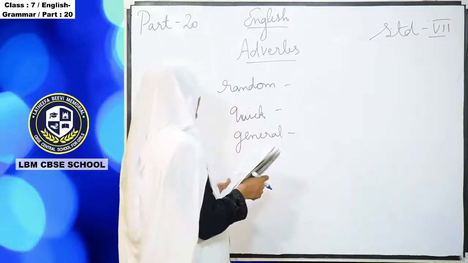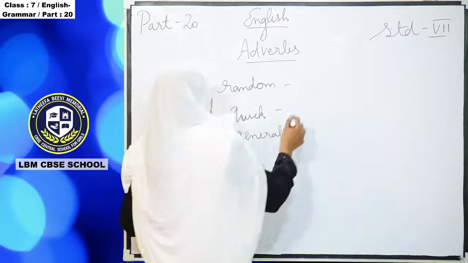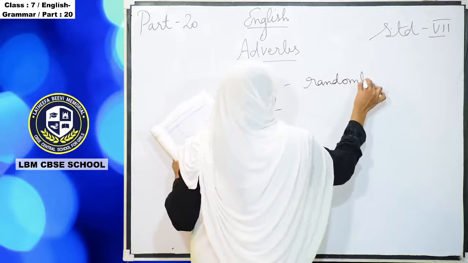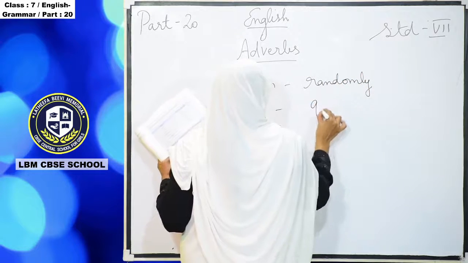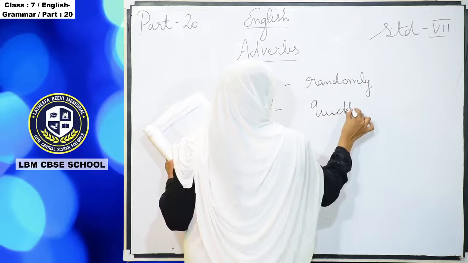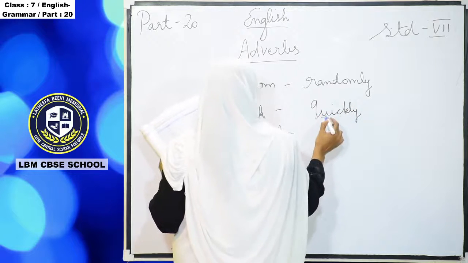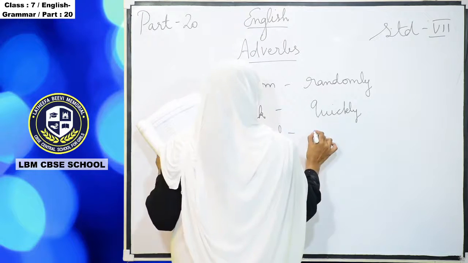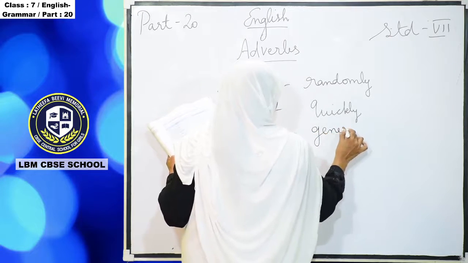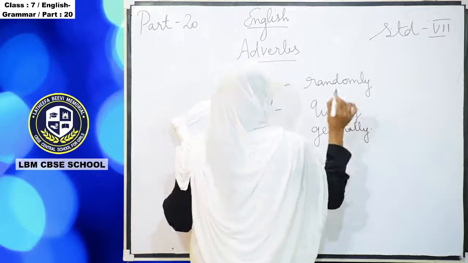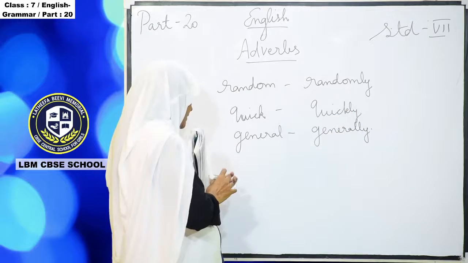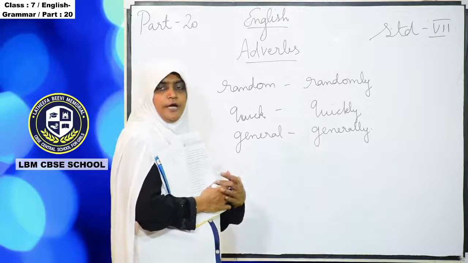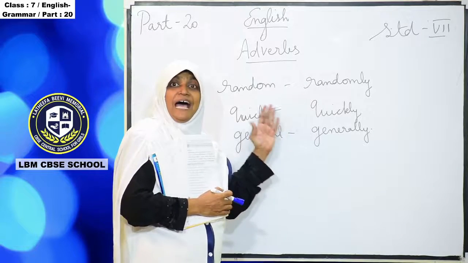These are adjectives: random, quick, general. Okay, so here randomly, quickly, and then generally. Understand? So here randomly, quickly, generally, these are adverbs, come from the adjectives.